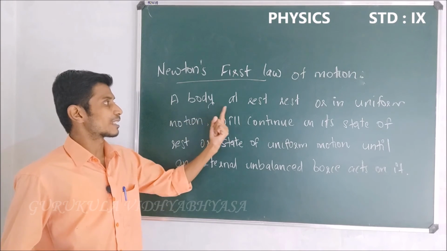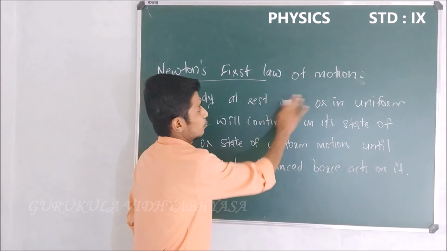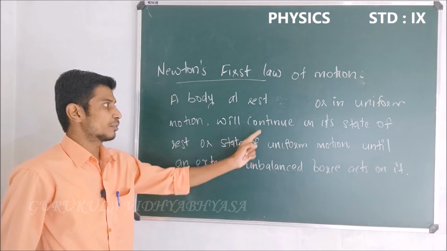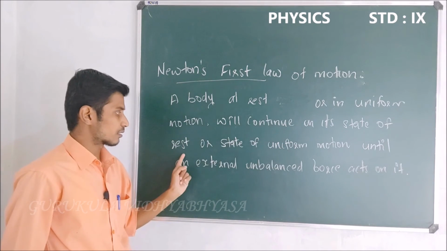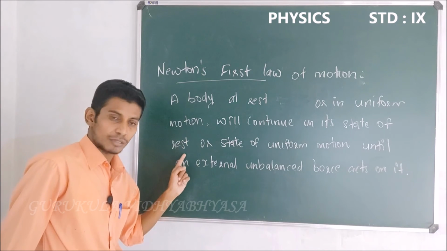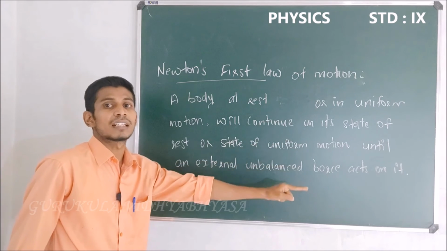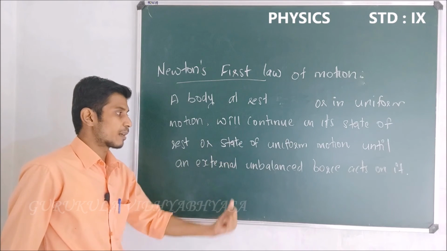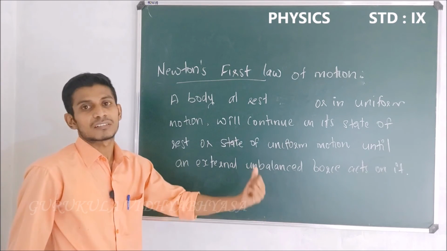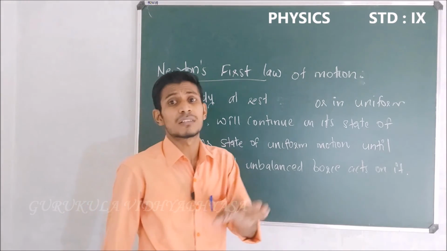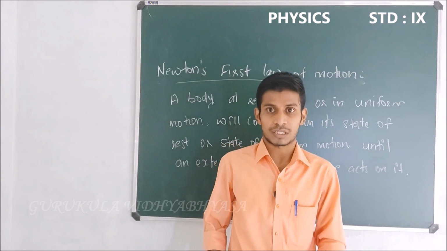A body at rest or in uniform motion will continue in its state of rest or state of uniform motion until an external unbalanced force acts on it. So don't forget Newton's first law of motion.